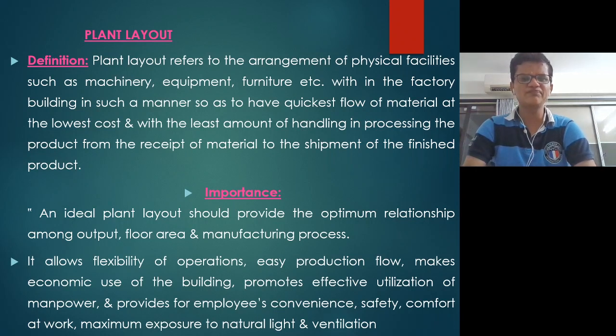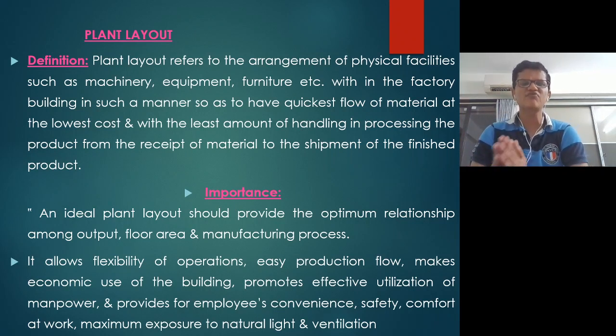Next is plant layout. The definition of plant layout refers to the arrangement of physical facilities such as machinery, equipment, and furniture within the factory building in such a manner as to allow the quickest flow of material at the lowest cost and with the least amount of handling in processing the product from the receipt of material to the shipment of the finished product. The importance of plant layout is that it allows flexibility of operation, easy production, makes economic use of the building, promotes effective utilization of manpower, and provides for employees' convenience, safety, comfort of work, and maximum exposure of natural light and ventilation.